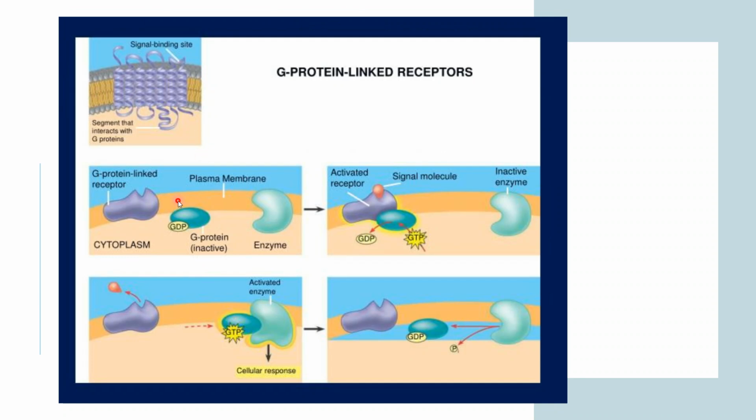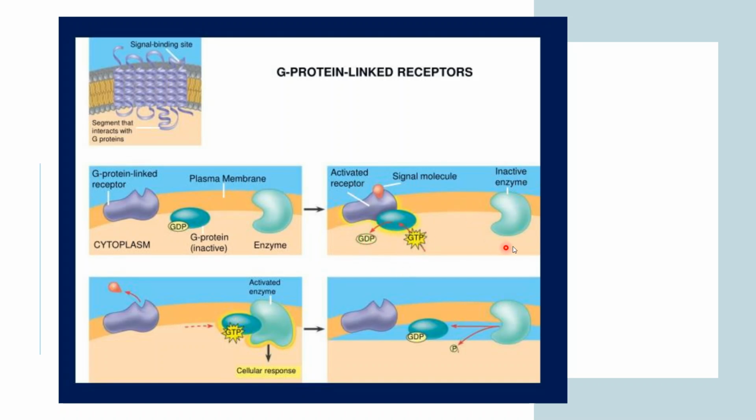So in this scenario, there is a G protein linked receptor on the cell surface, and inside the plasma membrane there is an inactive G protein and an inactive enzyme. First, the signal molecule binds to the receptor, and similarly the G protein binds to the receptor and gets activated.